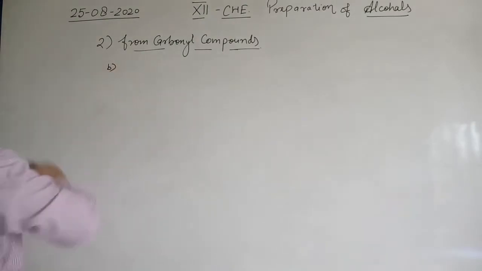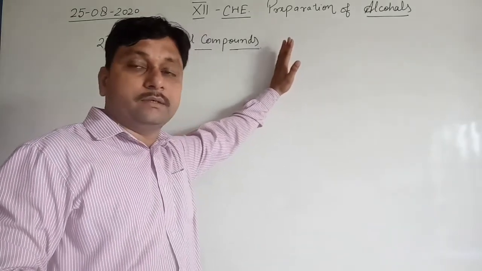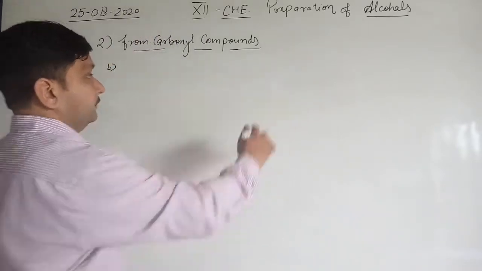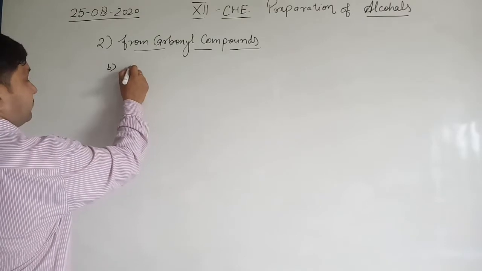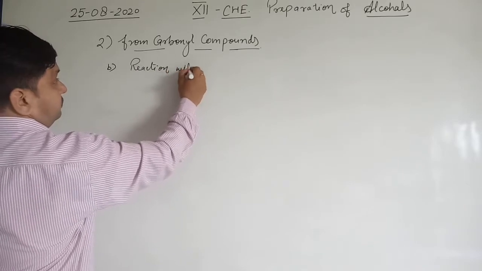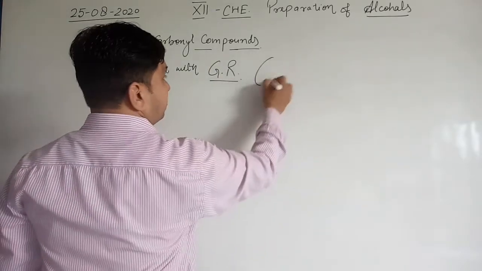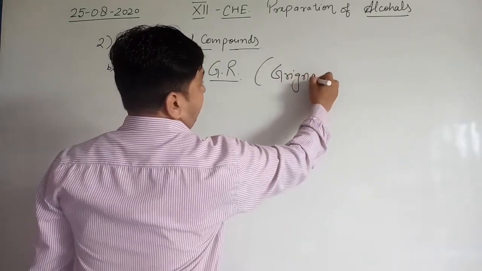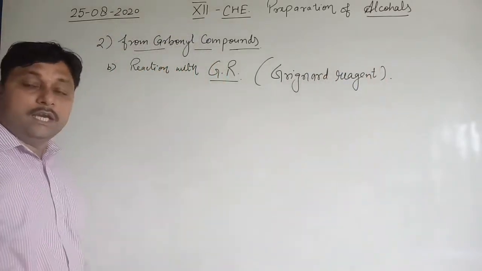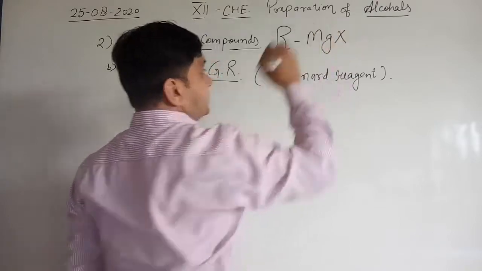So now we start the second topic, that is from carbonyl compounds, but now the carbonyl compound reacts with Grignard reagent. Grignard reagents are alkyl magnesium halides. So part B is reaction with GR, that is Grignard reagent. What is a Grignard reagent? Grignard reagents are RMgX.